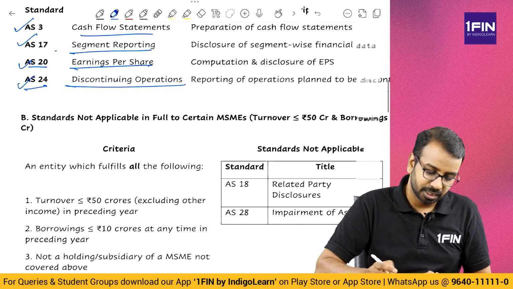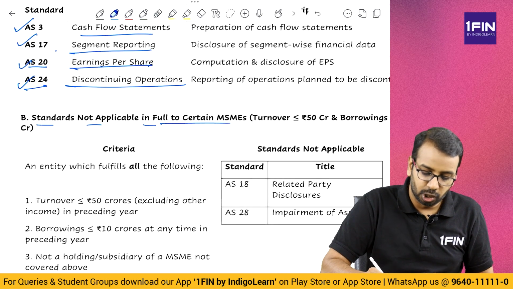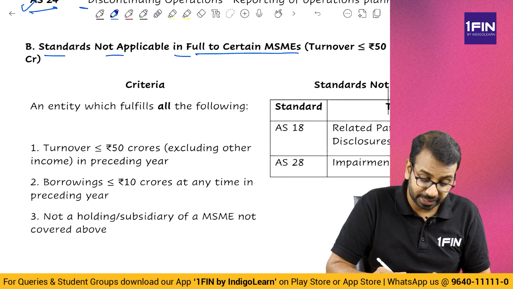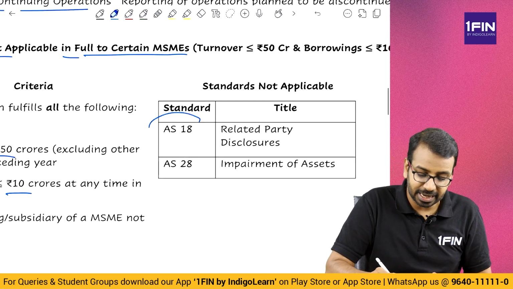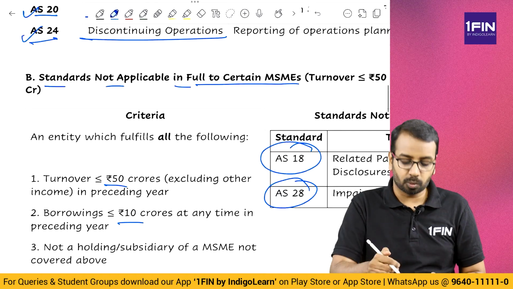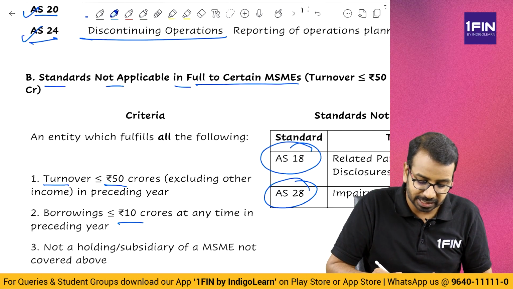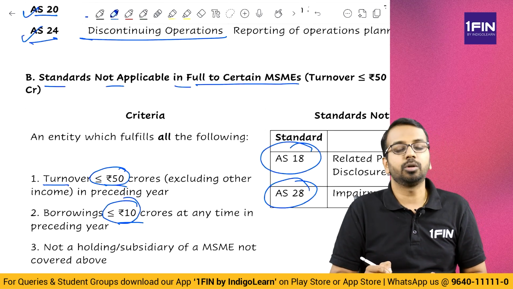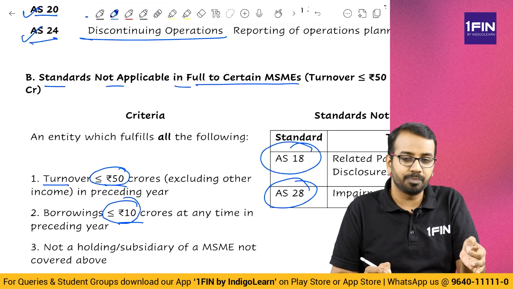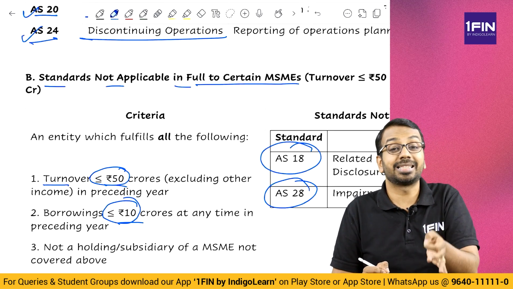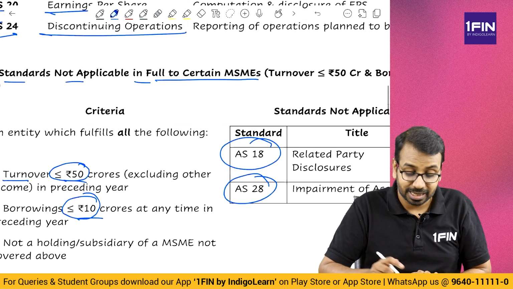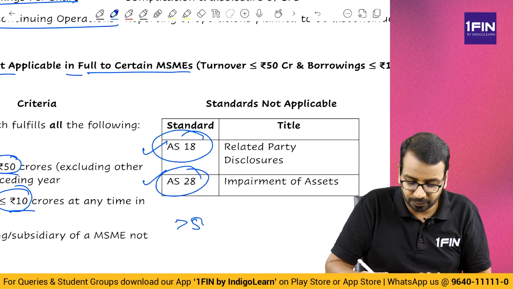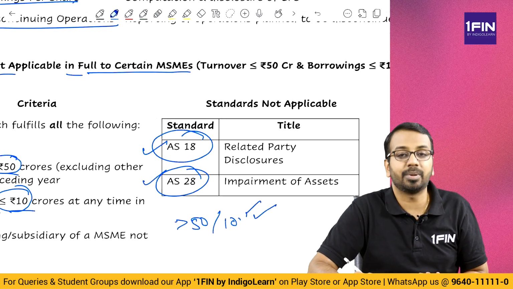Then standards not applicable in full to certain MSMEs. So, if you are an MSME meeting these 2 criteria, then AS 18 and 28 are not applicable. So, what is the criteria? Number 1, turnover is less than or equal to 50 crores and borrowing is less than or equal to 10 crores. Means turnover is less than or equal to 50, borrowing is less than or equal to 10. In that case, AS 18 and 28 are not applicable. Okay, means if it is greater than 50 and 10, these become applicable.